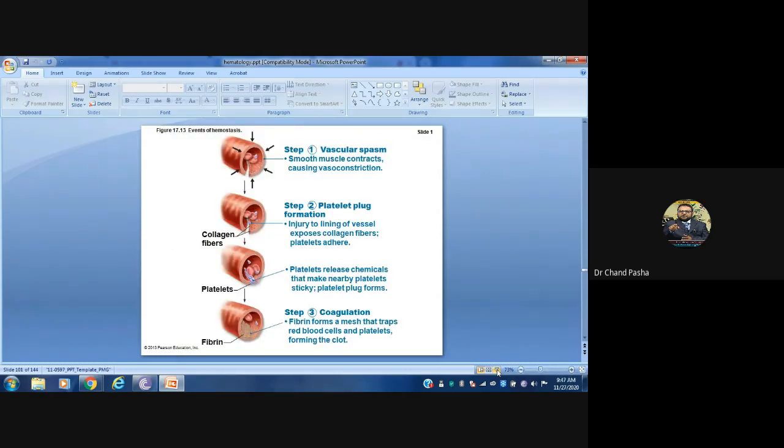Whenever there is a cut, these muscles start contracting, which leads to vasoconstriction. Once it is vasoconstricted, the platelet plug will be formed and collagen will be exposed. The collagen attracts the platelet cells, forming a temporary plug, which initially will not stop the bleeding.